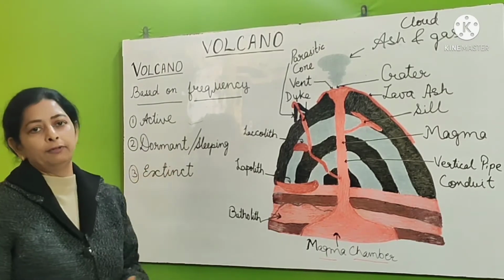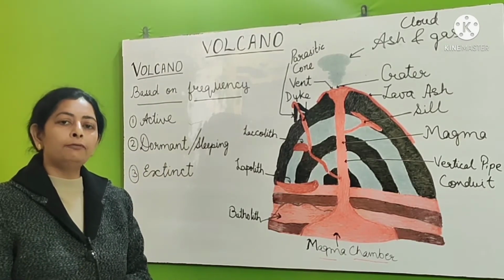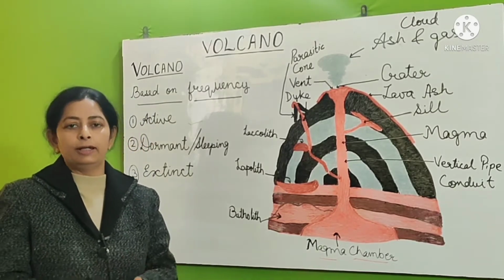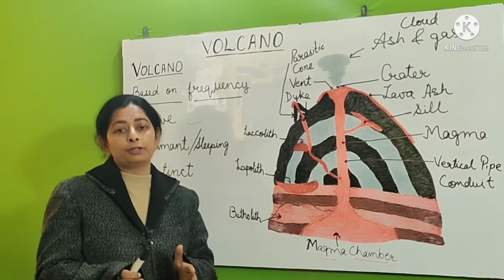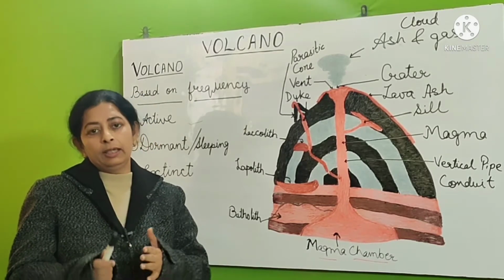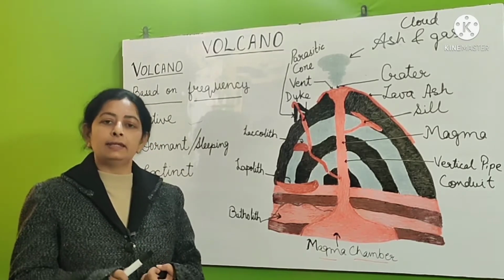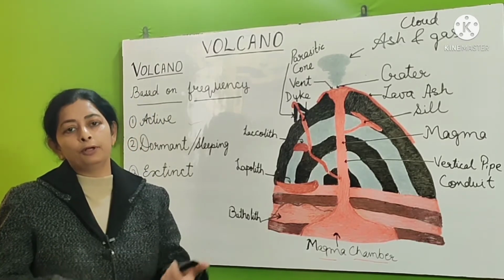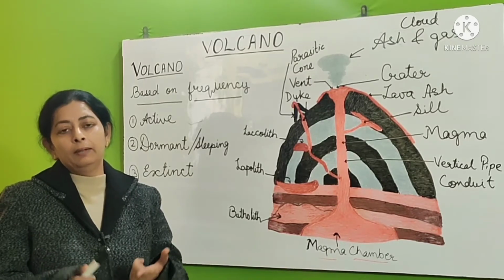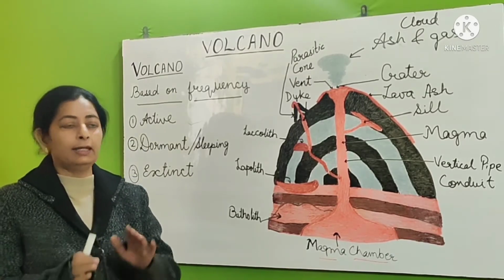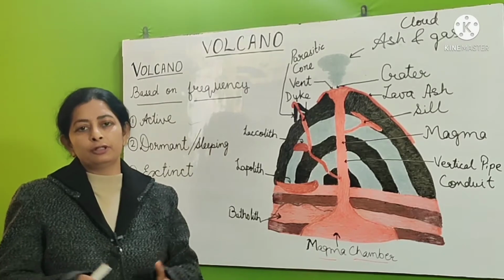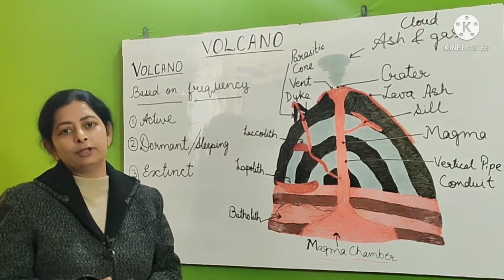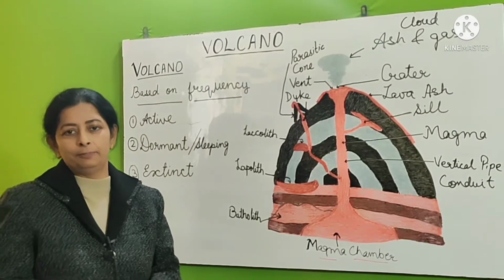Second is dormant volcano. Dormant volcano is also known as sleeping volcano. Means it is not active, but there are great possibilities of its eruption. It also means that in the past it has erupted once or twice and in future also there are possibilities of its eruption. But this possibility is less compared to the active one. So it is also said that dormant volcanoes are very rare, and this is the reason that another name is given, that is sleeping volcano.